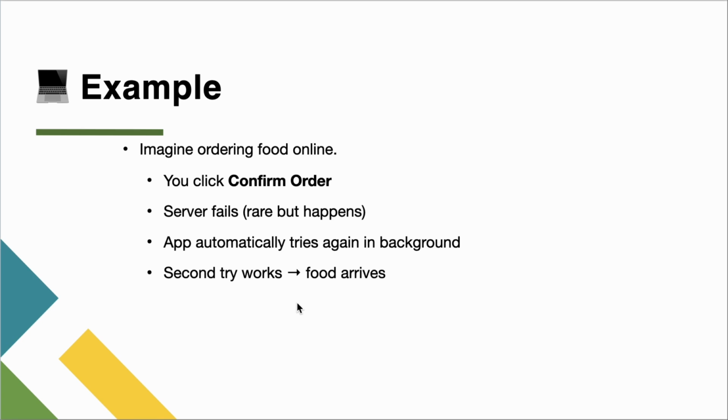It just quietly retries. That is exactly what the retry operator does. The app doesn't ask you to try again and reorder your food. Rather, it internally retries if the first attempt failed, and it succeeds, and you see your order has arrived. So that's how the retry operator would work in a real world example.